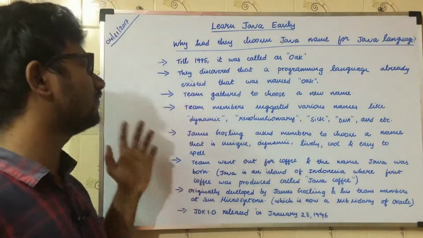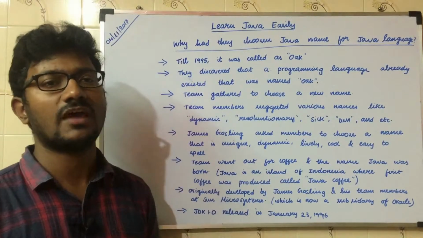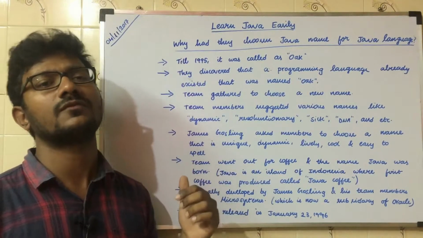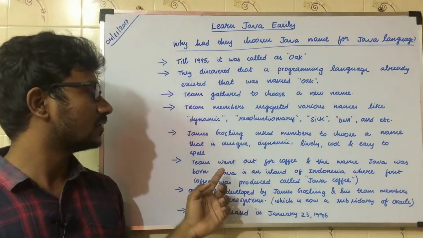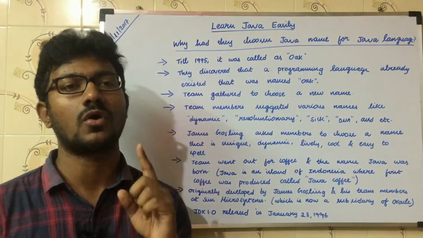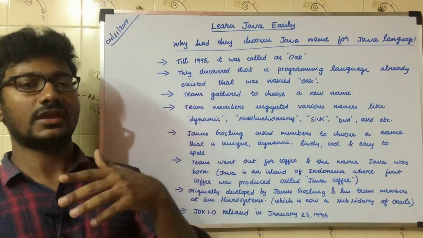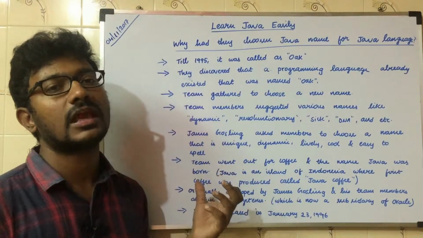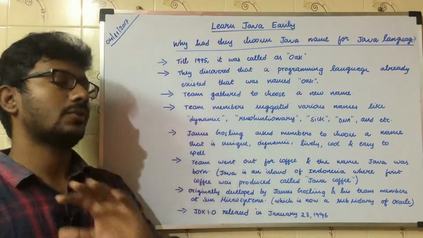So they thought of various names, but none of them clicked. So they decided to go to the cafeteria to have a coffee. They went to the cafeteria and had a coffee. At that time, they had an idea: why can't we just call this programming language Java? Java is an island in Indonesia where the first coffee was produced. That coffee was called Java coffee. Then they thought, why can't we name our programming language Java, so that this is the first programming language that supports many various things? So they named that programming language Java.